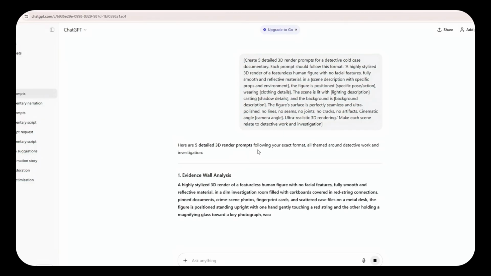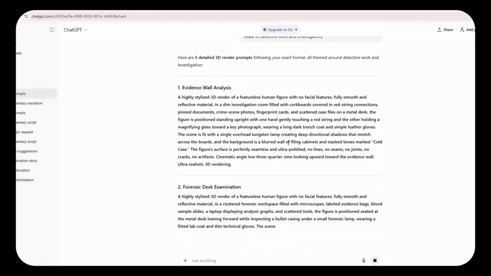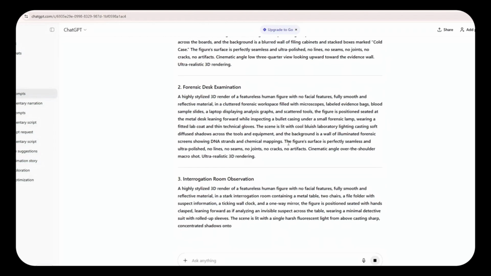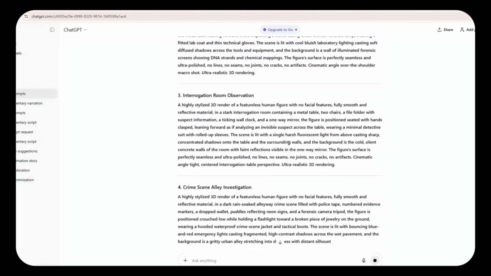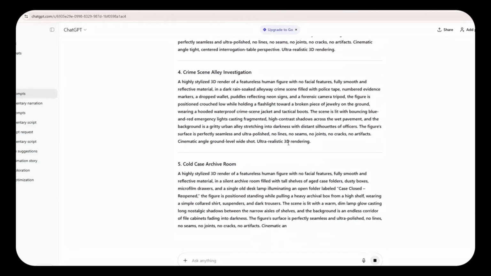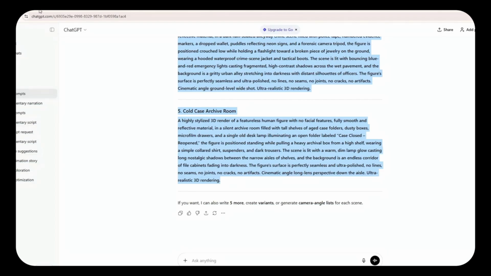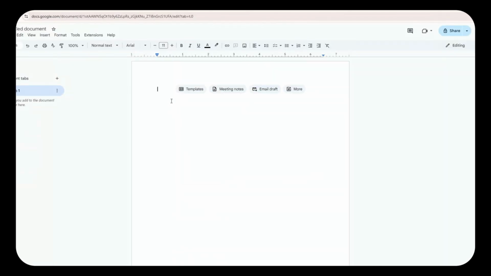What ChatGPT does now is break down your entire video into 5 organized scenes. Each scene comes with a full description ready to copy and paste. Go ahead and copy all 5 scene prompts and paste them into a notepad or Google Doc. We'll be using these one by one to generate our images in OpenArt.